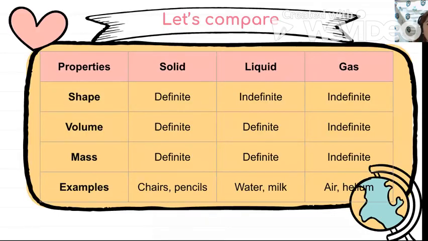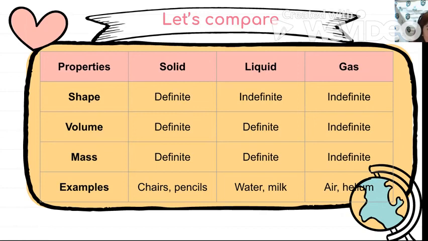Now, let's compare their properties. First, solid, liquid, and gas. Let's compare their shape. Solid has definite shape and liquid has indefinite shape, while gas has indefinite shape.